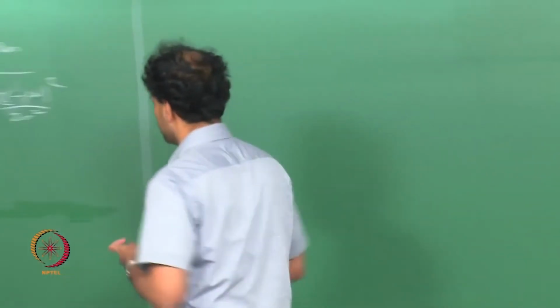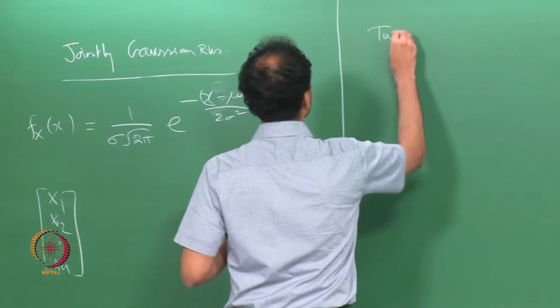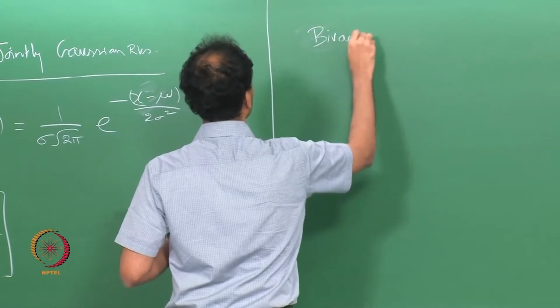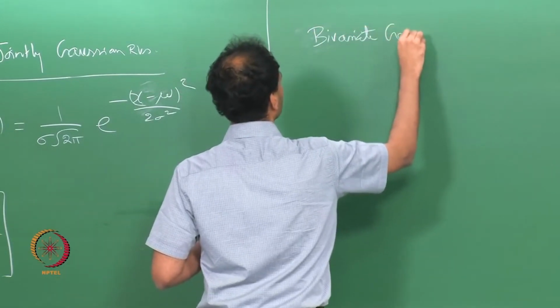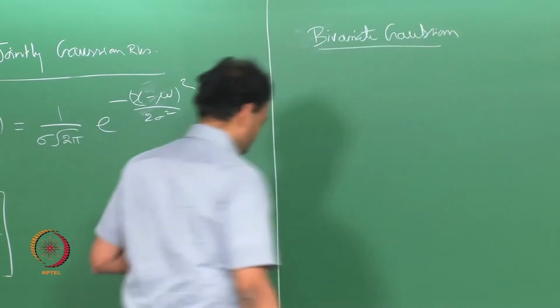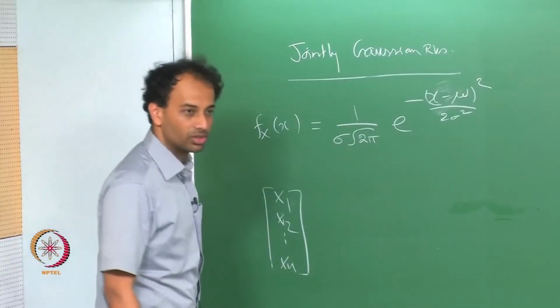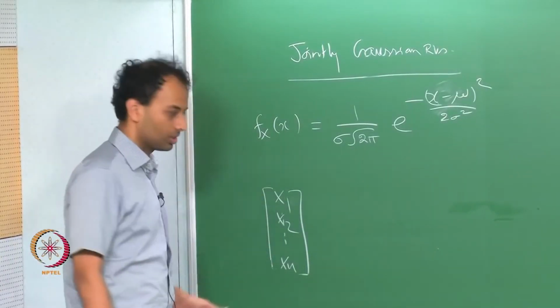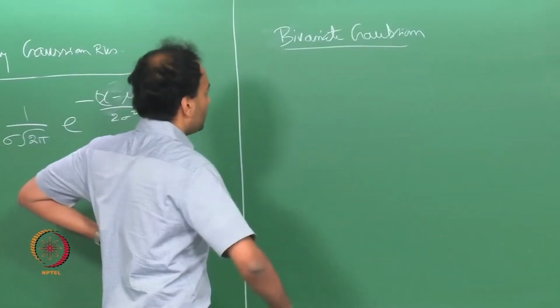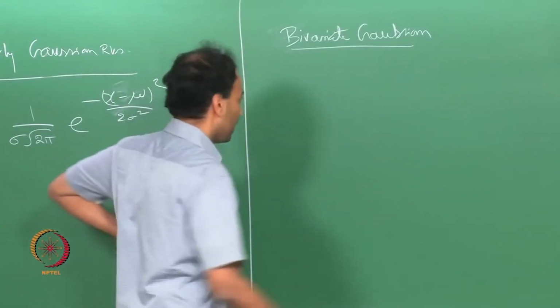So in 2 dimensions, bivariate, let us first talk about a bivariate Gaussian and then generalize to a multivariate Gaussian or a Gaussian random vector. You say that x and y are bivariate Gaussian.